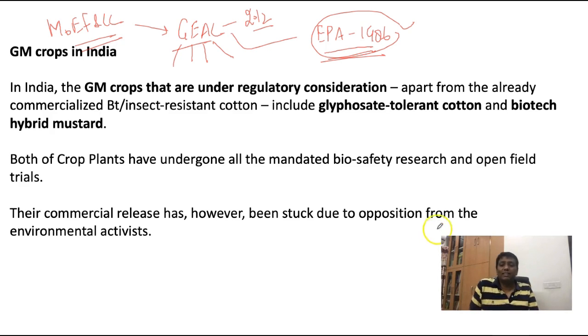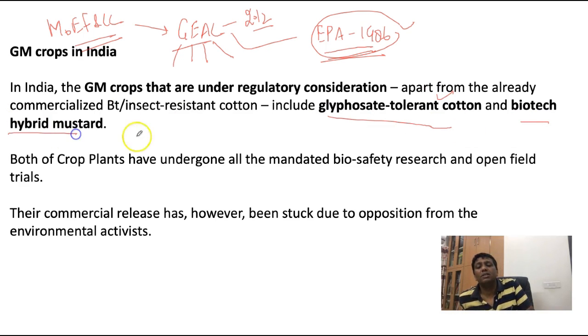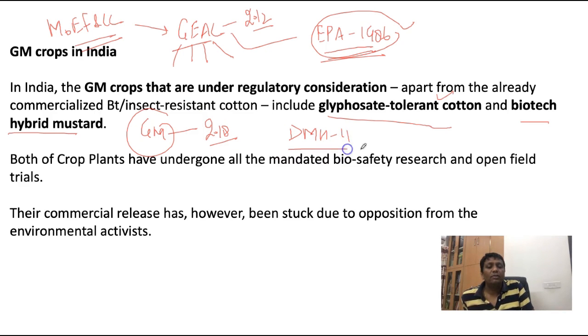Two plants are waiting for approval for growth: the glyphosate tolerant cotton, and the next one is a biotech hybrid mustard, that is the GM mustard. See, GM mustard was a UPSC question in 2018, and it is called DMH11. DMH11 means Dhara Mustard Hybrid 11 variety. DU based institutions and laboratories have developed these plants.